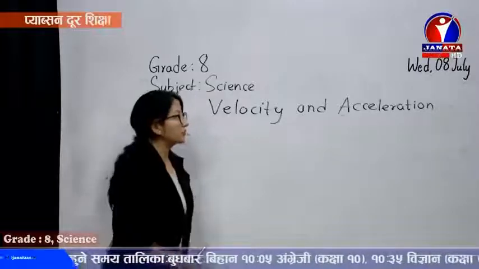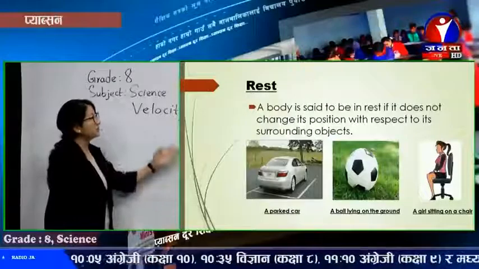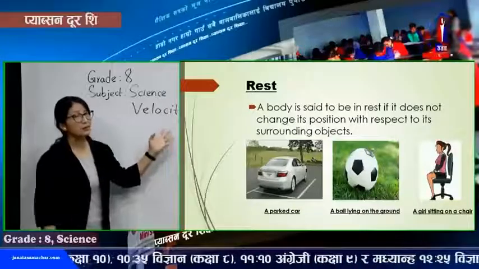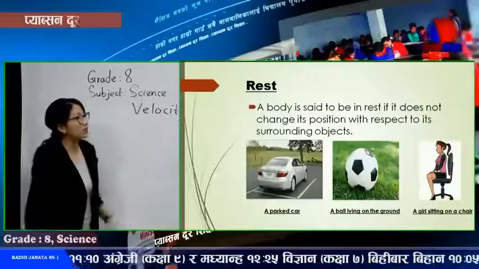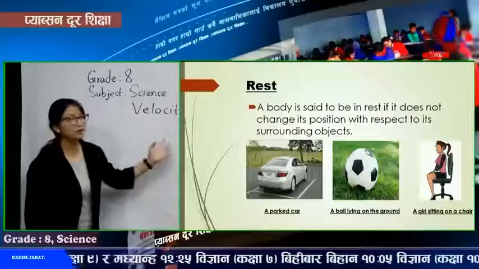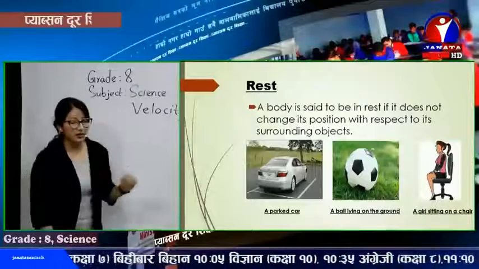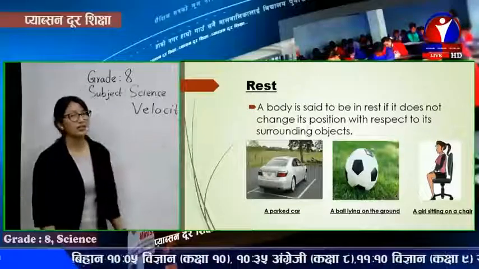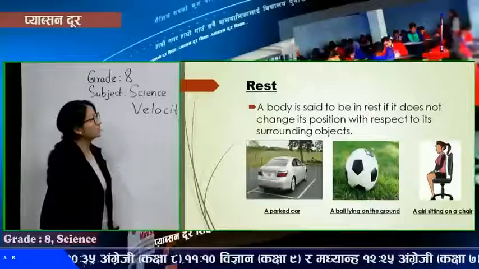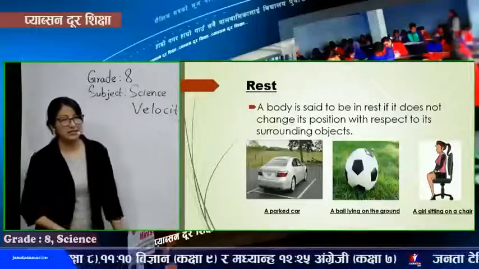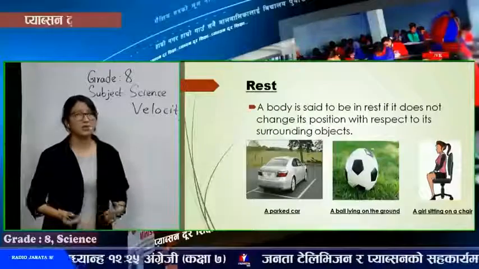You can check a few pictures over here. You can see a car parked over there. It's in rest. It's not moving. The car is parked in the parking area, so it's in rest. You can see the ball lying on the table, lying on the ground. It's in rest position. A girl sitting on the chair. These all are examples of objects which are in rest position. You can see the definition. A body is said to be in rest if it does not change its position with respect to the surrounding.